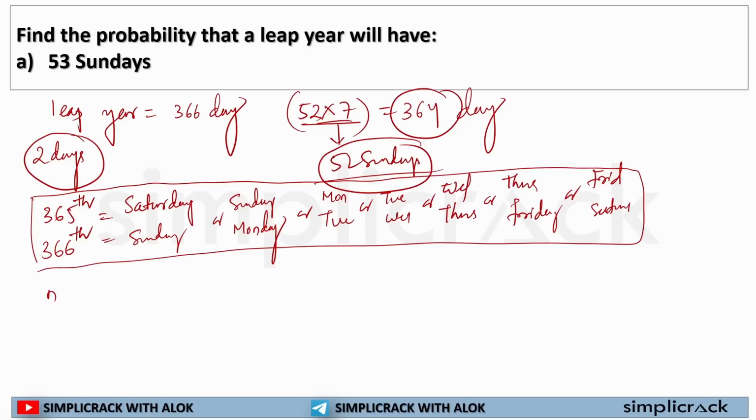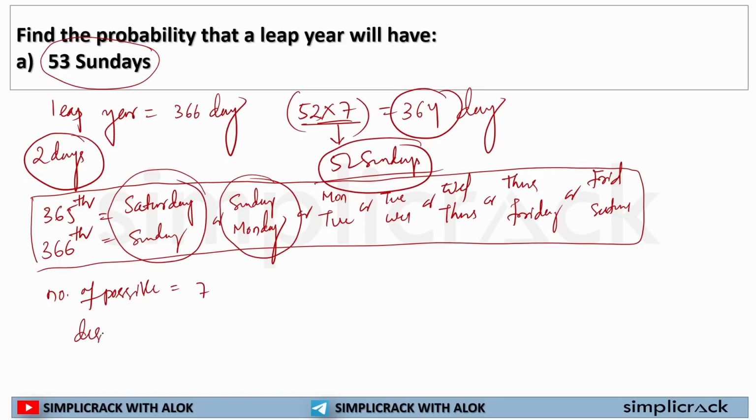So my total number of possible outcomes is what? 7. But my desired outcome is I should have one more Sunday. So one more Sunday is possible where? In this case and in this case. So my desired outcome is 2.